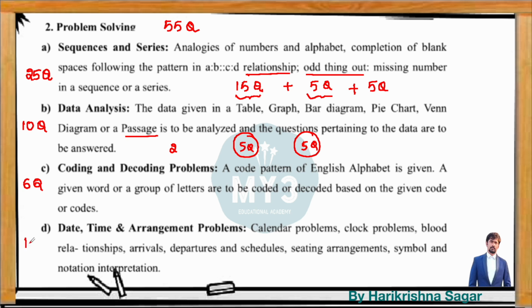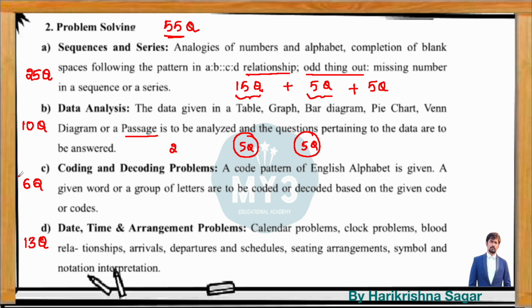And overall 13 questions are covered from date and time arrangement problems. So 13 questions means you will be having questions from clocks, calendars, blood relations, arrival departure type, seating arrangement, and symbol and notation based questions. So altogether you will be having the questions of 55. 25 plus 10 is 35, 35 plus 20 is 55. So overall 1 plus or minus is there here. So this is the weightage of the topics which are there in the analytical ability.